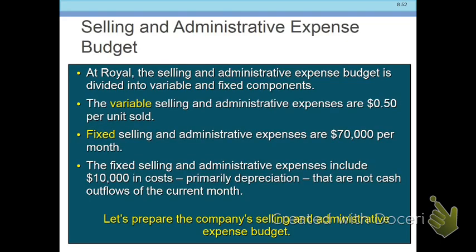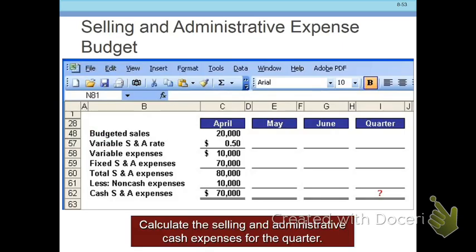Next, we have to budget for selling and administrative. Okay, they've got a variable and a fixed portion, and once again there's a non-cash charge of 10 grand for depreciation, which we need to account for because that is a non-cash charge, so that's cash that's not going out the door. So our budgeted sales are 20 grand, our variable selling and admin rate is 50 cents, so our variable expenses are 10 grand, our fixed are 70 for a total of 80 grand. Non-cash expenses are less 10, so cash selling and admin expenses are 70 grand.